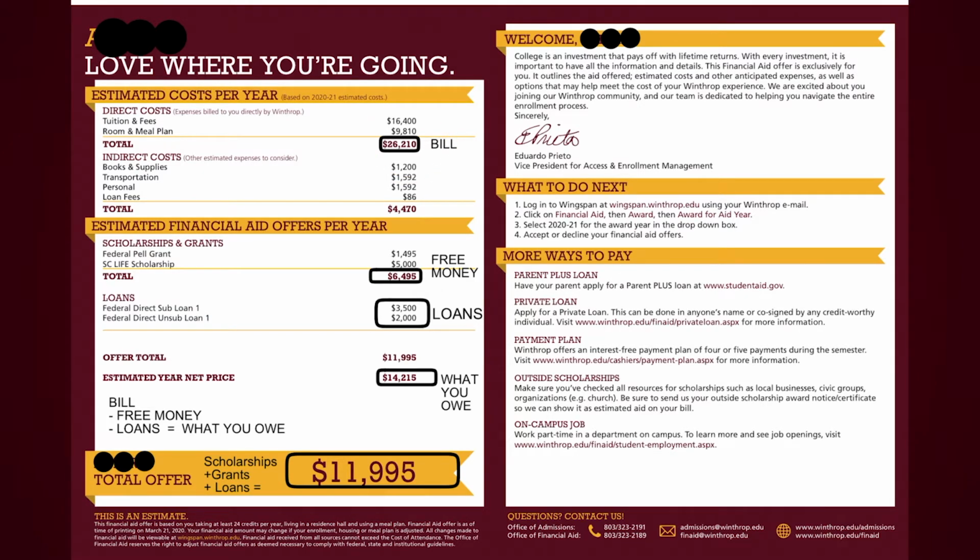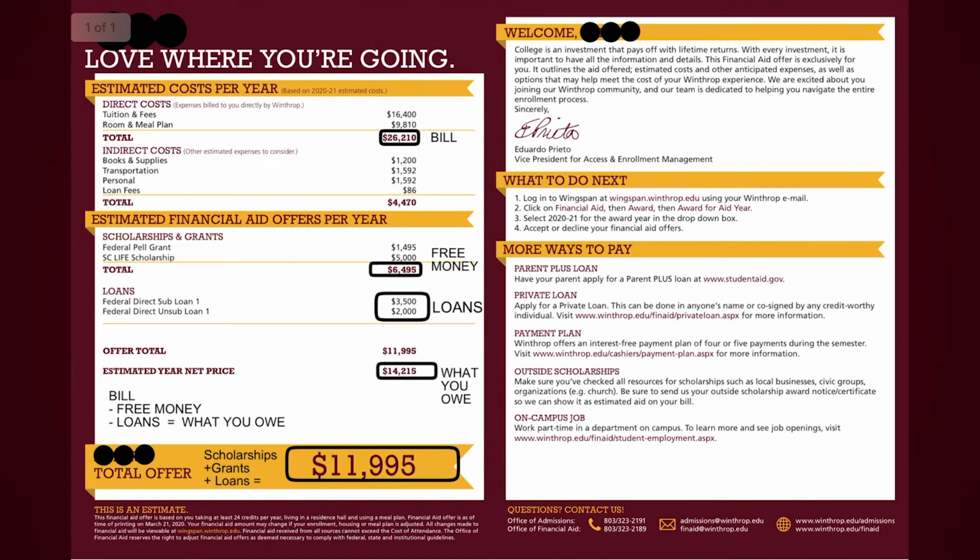Bills are released on July 13th and will be sent to your Winthrop email address. Indirect costs. Federal estimates for the average student to cover additional expenses, including but not limited to books, supplies, transportation, personal care, and loan fees.